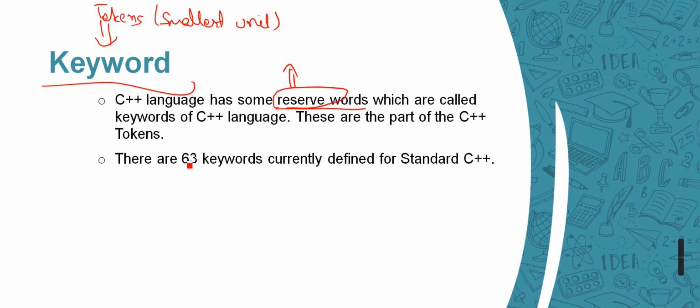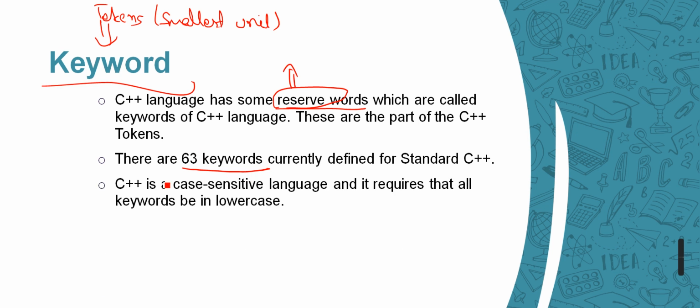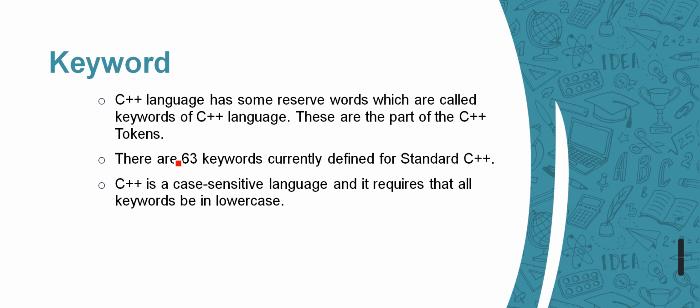Now, how many keywords are there in C++? There are 63 keywords currently. And C++ is a case sensitive language, and it requires that all keywords be in lowercase. So the two things you need to keep in mind are that keyword is derived from token, and that we have 63 keywords. So what is a keyword actually? A keyword is a reserved word.